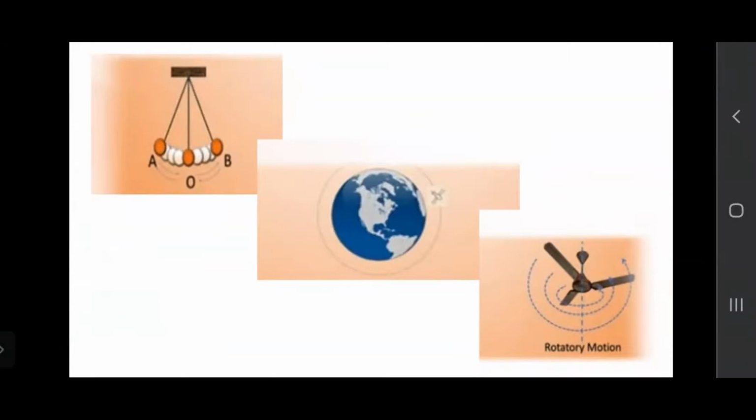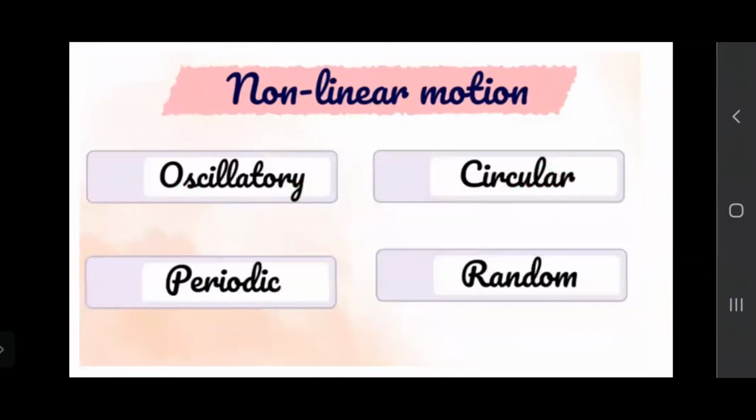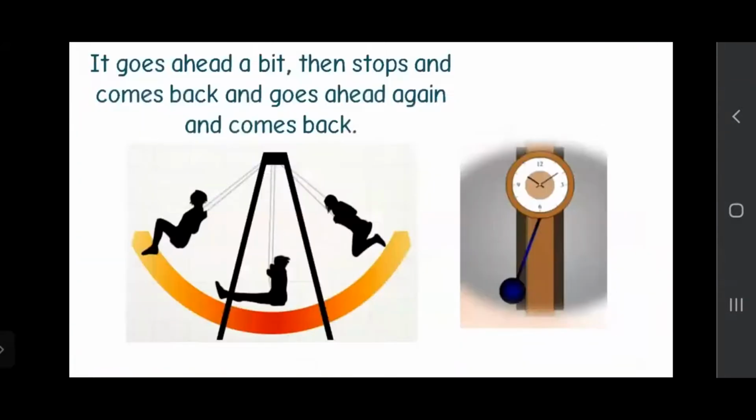So what is the difference? If the motion of an object is not in a straight line, it is known as non-linear motion. Now see, what are the different types of non-linear motion? They are oscillatory motion, circular motion, periodic motion, and random motion. These are the four types of non-linear motion. Now we will see them one by one.